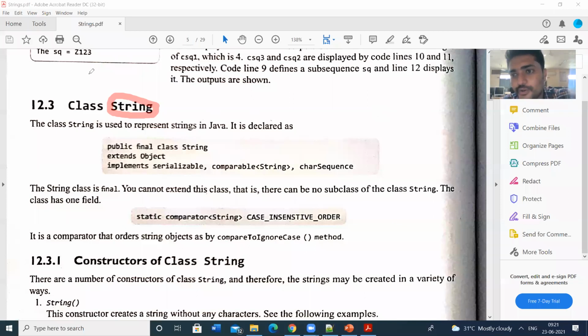So first one, we are going to see the most generally used class, string.